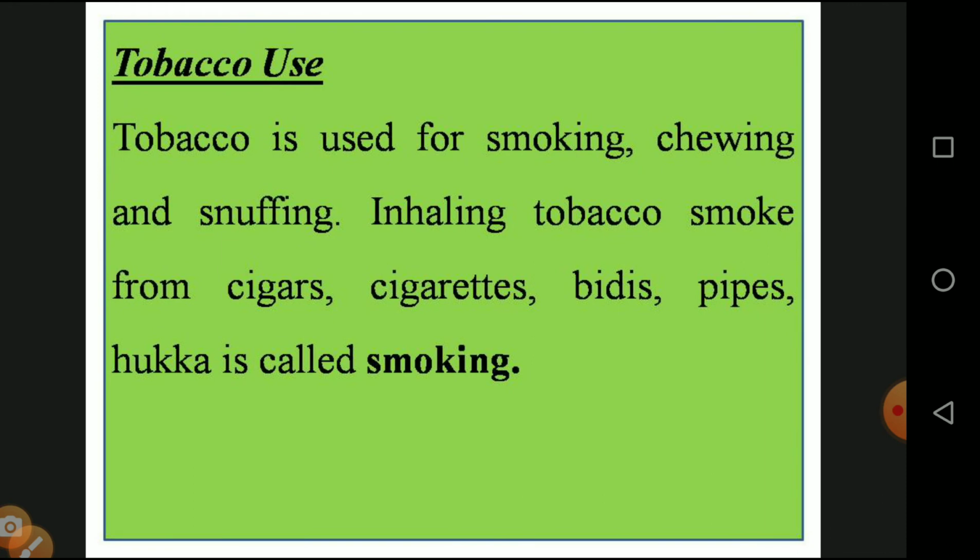Then the tobacco uses: what are the forms in which we use tobacco? Smoking, BD, cigarettes, chewing and snuffing. Tobacco is inhaled in the form of cigars, cigarettes, BDs and pipes, and smoked. It is also used in powder form.